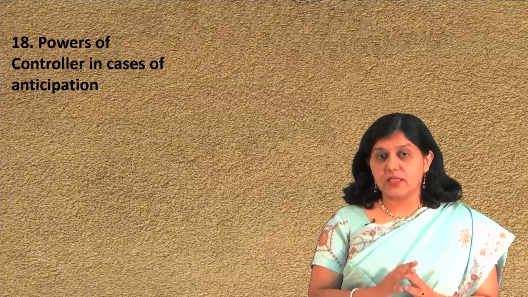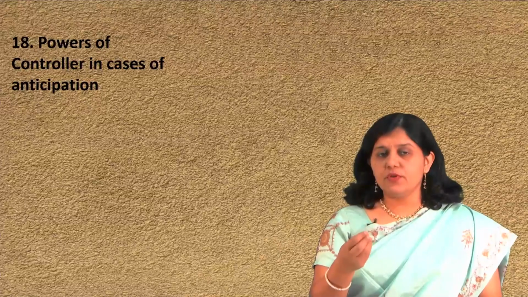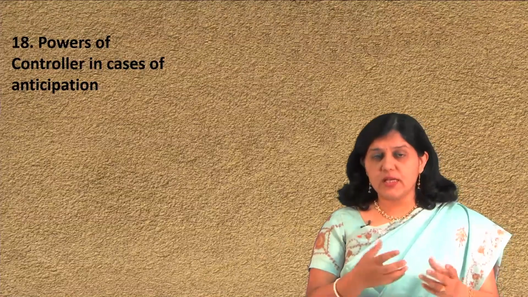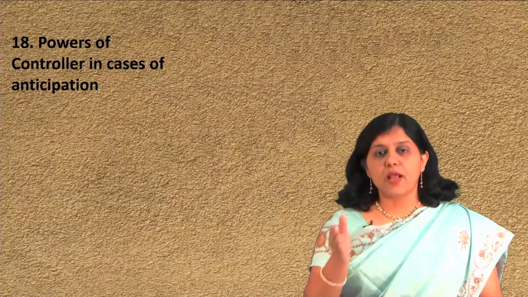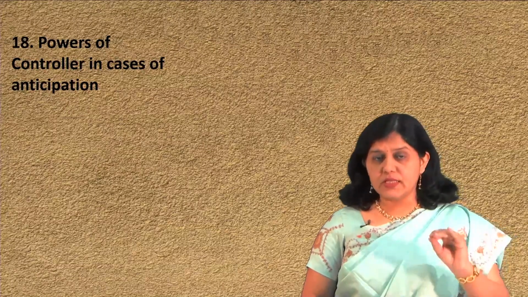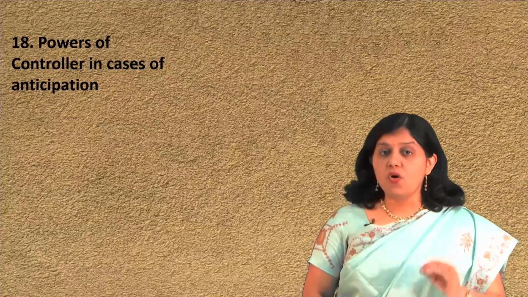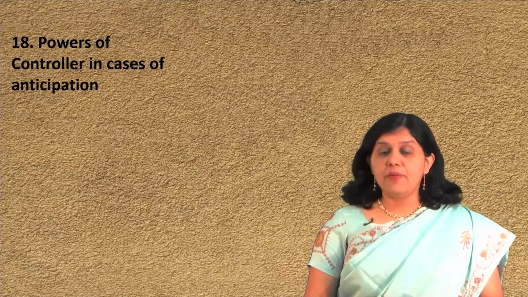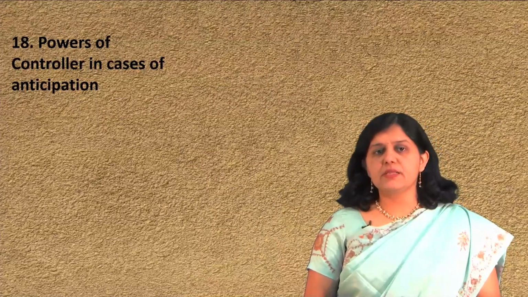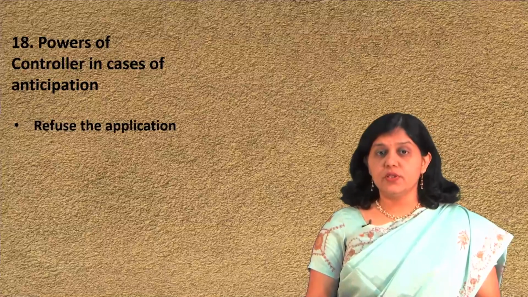We have to check those points. So, we will see which points will be helpful if that anticipation is there, and what exactly you have to prove. You have to satisfy that the priority date of the claim of the complete specification is not later than the date on which the relevant document was published, right, or the applicant must amend his complete specification to the satisfaction of the controller. So, you have to do these two things and then you can go further.